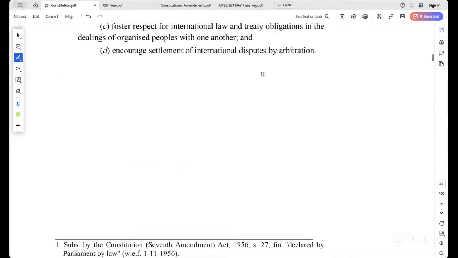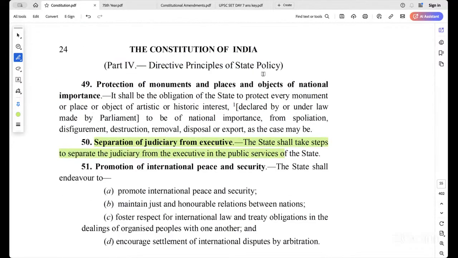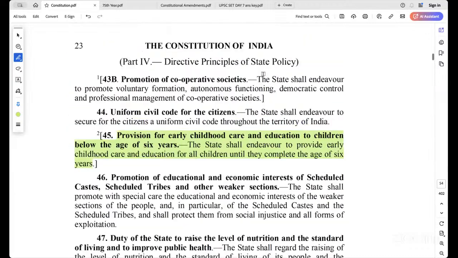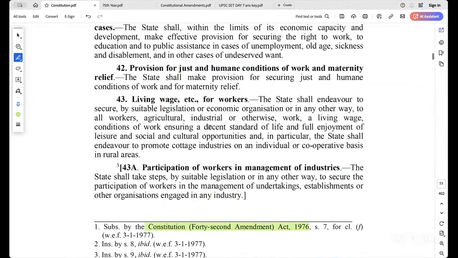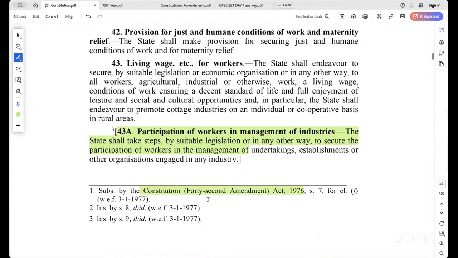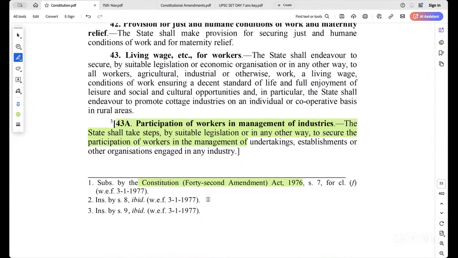So this, where is it? Can anyone see? Participation of workers in the management of industries. Okay.